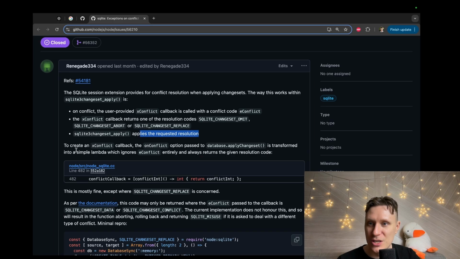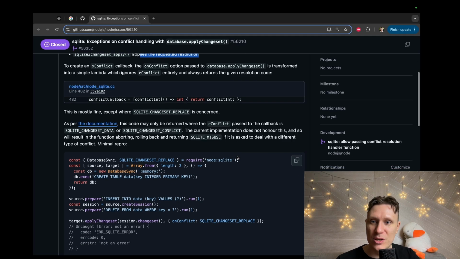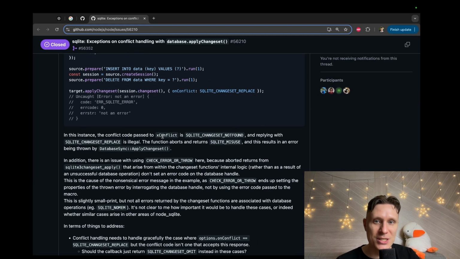Apply change sets. To create a conflict callback, conflict plus apply change sets and transforms, and so on, some lambda. Documentation is many one return conflict pass. This current implementation doesn't honor this, and so will result in the function aborting, rolling back, and returning SQL misuse if it's asked to deal with a different type of conflict. I don't understand anything of this.